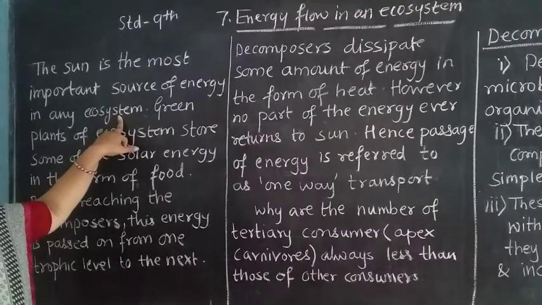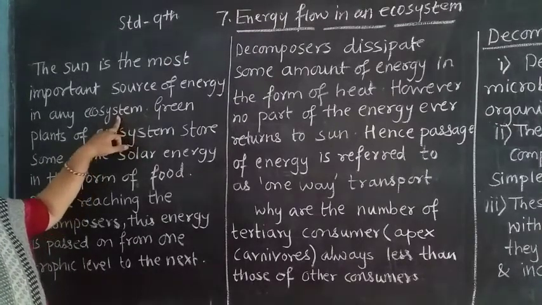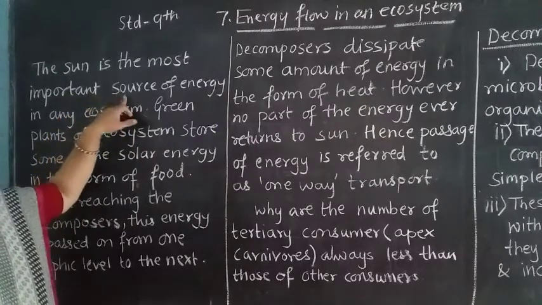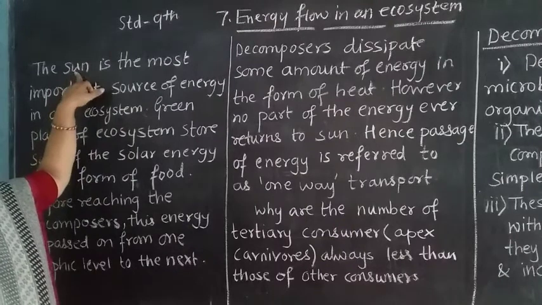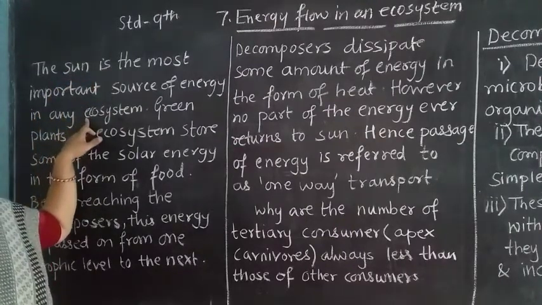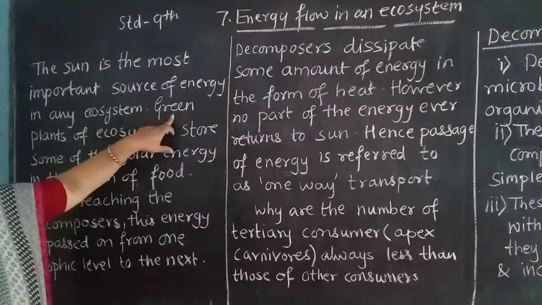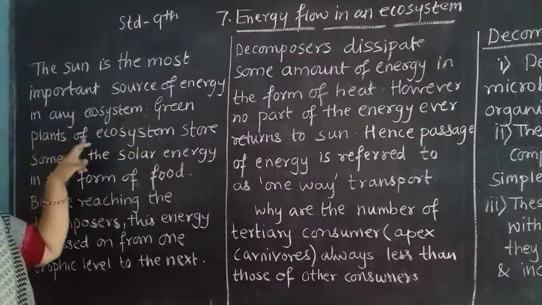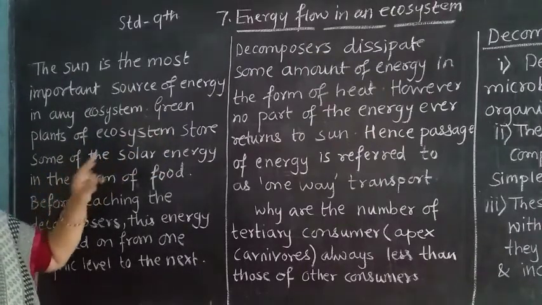That means each and every ecosystem depends upon the sun. Why does it depend upon the sun? Because it is a source of energy; the sun gives us solar energy, which is important for each and every ecosystem. Next, green plants of an ecosystem store some of the solar energy.